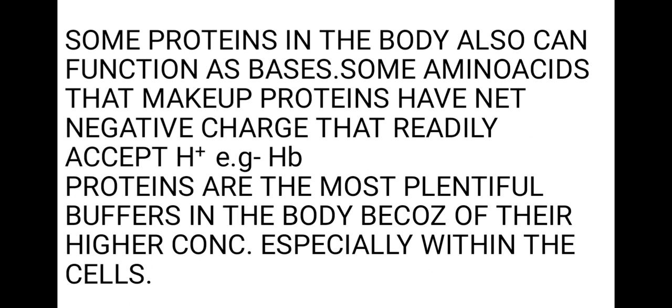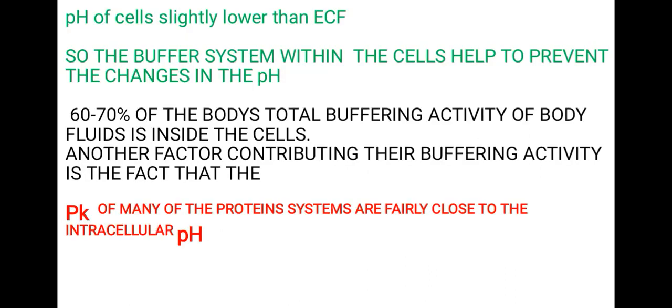Some amino acids that make up proteins have a net negative charge that readily accepts H+, for example hemoglobin. Proteins are the most plentiful buffers in the body because of their higher concentration, especially within the cells. The pH of cells is slightly lower than ECF, so the buffer systems within the cells help to prevent changes in pH. 60 to 70% of the body's total buffering capacity by body fluids is inside the cells.